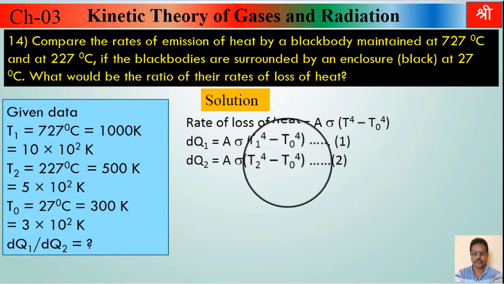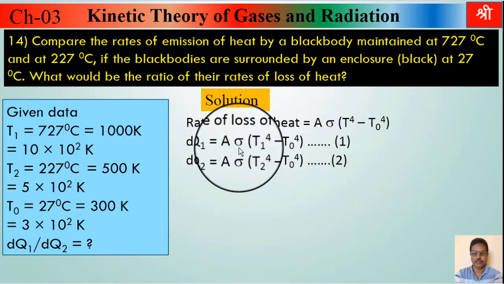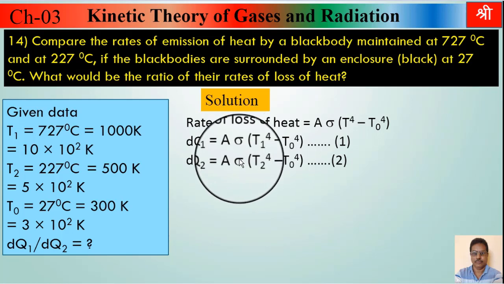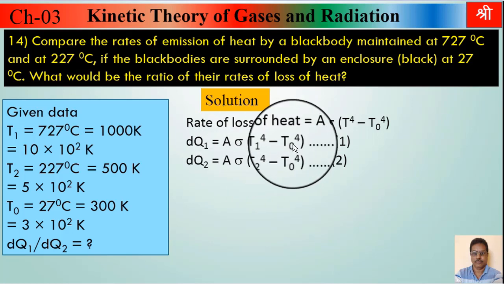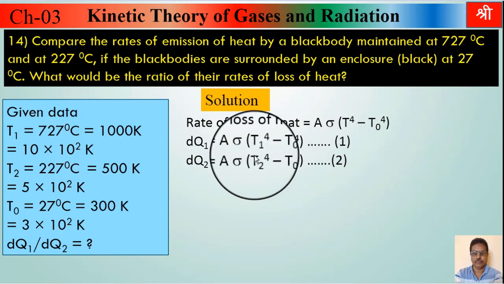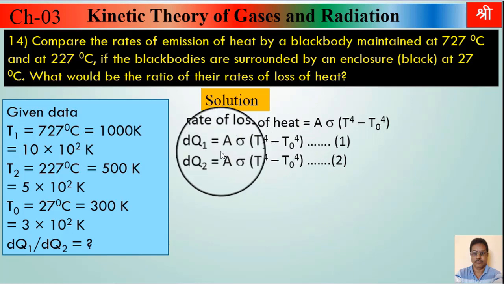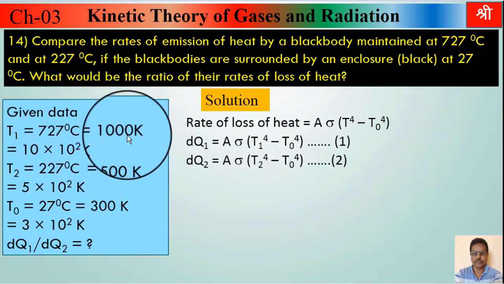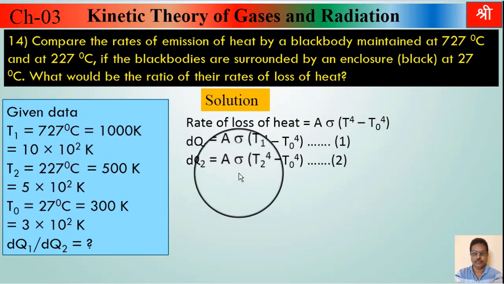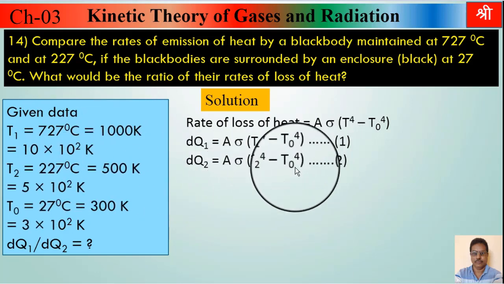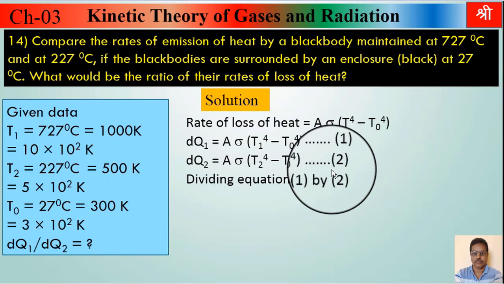As the body is the same, A is the same, sigma is the same, and the surrounding is the same, so T naught is the same; only the temperature of the body changed. Initially it was T1, 1000 Kelvin, finally it was T2, 500 Kelvin. Now divide equation 1 by equation 2.